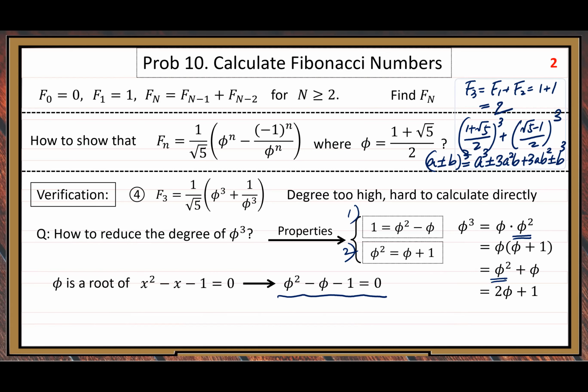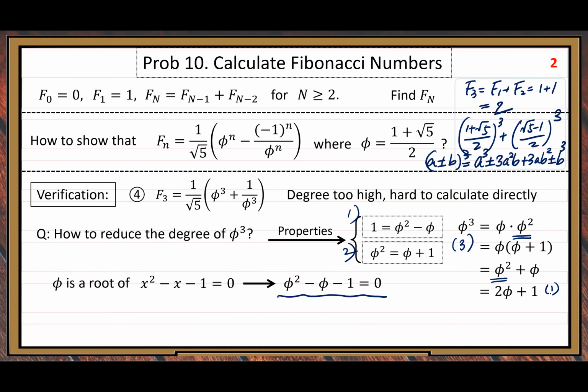This time, the good thing is the degree becomes lower. The degree of the original expression is 3. After we do the transformation, the degree becomes 1 here, right? 2 phi plus 1, degree 1. So the degree is much lower, and the lower, the easier our calculation. All right, so that's phi cube.